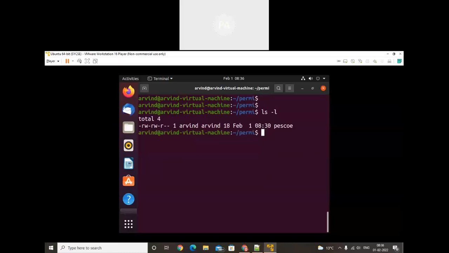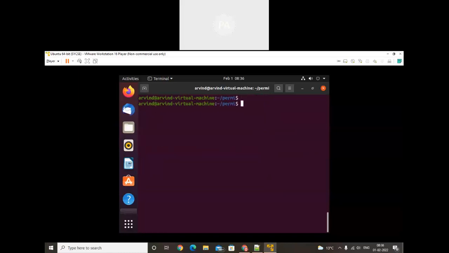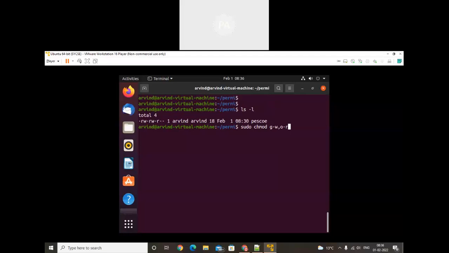chmod. We have to give it after checking. Nothing to be done for the group owner. For group, g minus, what permission do we require? We need to minus write permission. That's done for g. For other, I need to remove the read permission. And what will be the path?